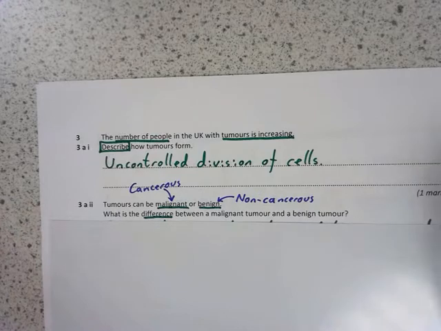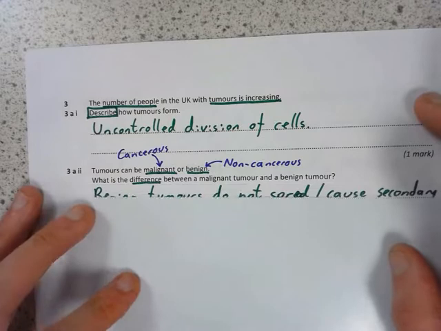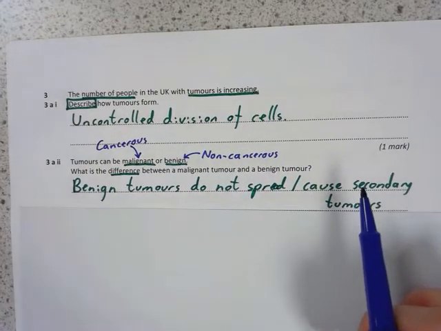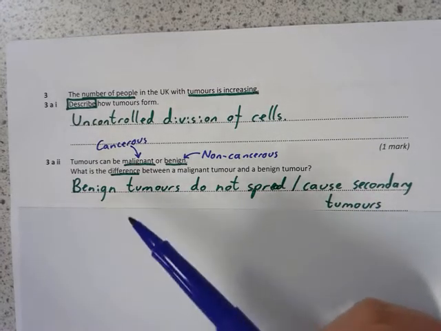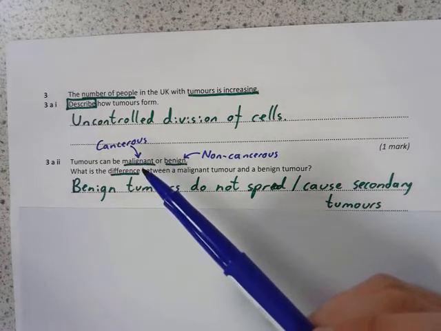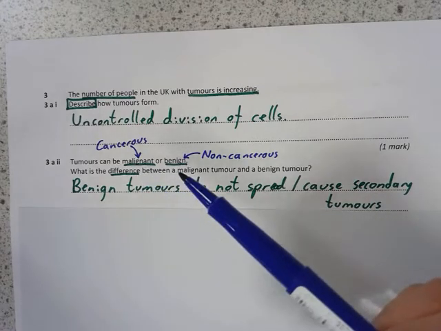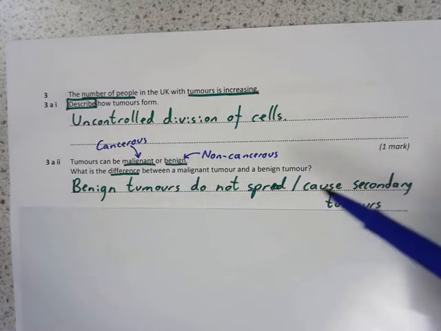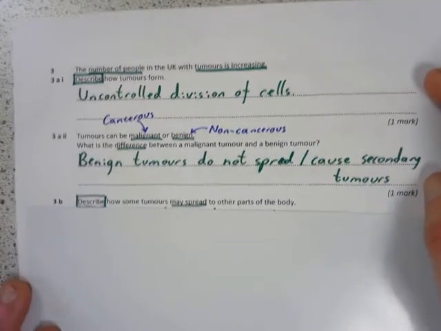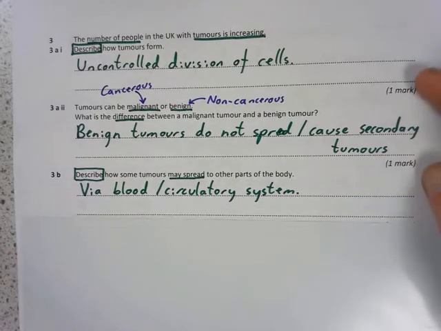And the difference between a benign and a malignant tumour, what is it that makes this one cancerous and makes this one benign, is that benign tumours do not spread, or you could have said they do not cause secondary tumours. Some of the cells in our malignant tumours, they break up that membrane, they get into our blood, and they move around the body, they attach to other organs, and they form more tumours called secondary tumours. The benign ones don't do that. That's why they're non-cancerous. And so how might they spread? That is via the blood, or you could have said via the circulatory system. 1 mark for that.